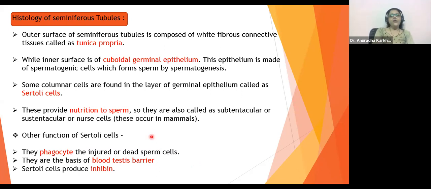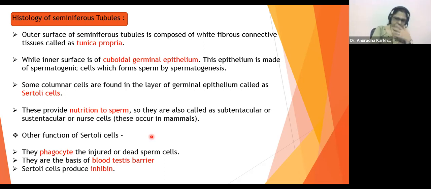Okay. So now we have to understand the most important and the most interesting part, that is how actually the spermatozoa are being formed. How are sperms formed? We saw the secretions of the seminal vesicle, prostate gland, and Cowper's gland that support them. We saw the whole story, but we haven't seen how sperms are formed, right? So let us understand how this process is actually going to occur.